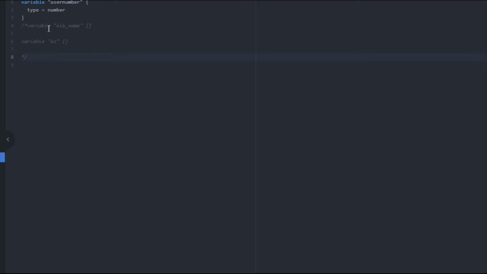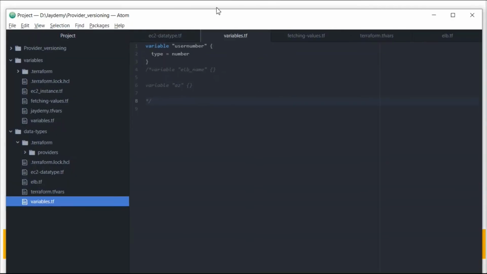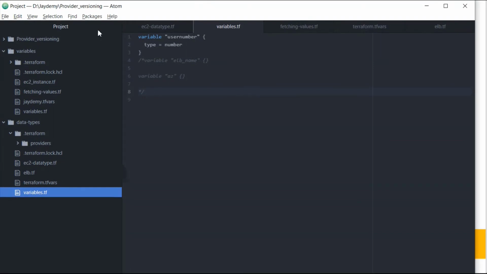If you see here, I have already defined the variable. Just give me a moment. Okay, I think you are able to see it now.